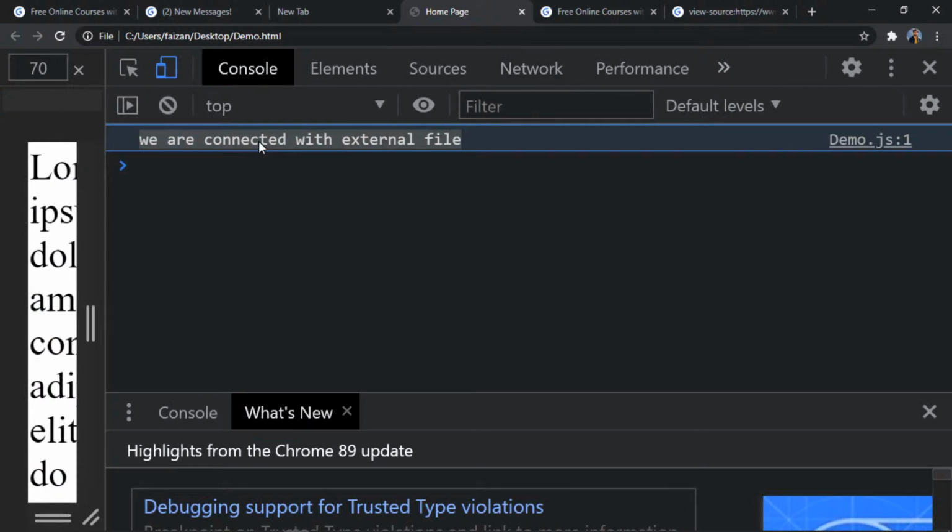Now this is the most efficient way to connect with our HTML file, because now if you want to connect the same JavaScript code with two or more different HTML files. Now when we talk about HTML files here, what do we mean? We mean web pages, right? So basically your website is nothing but the collection of web pages.